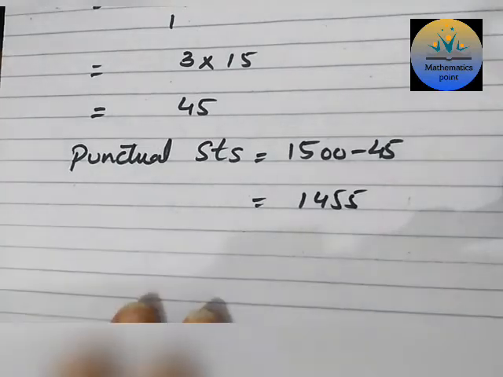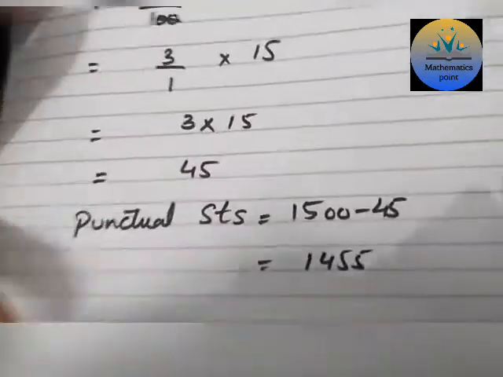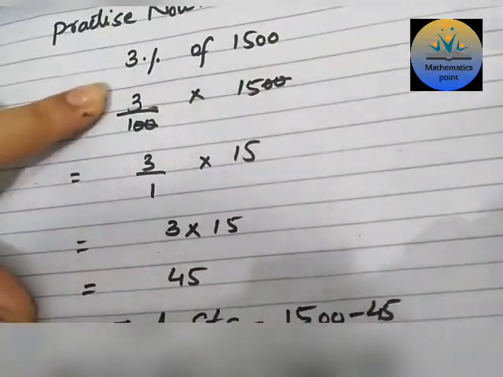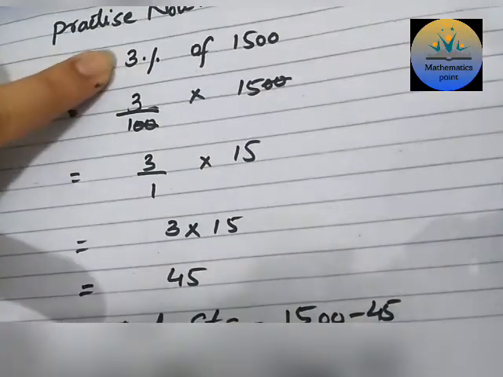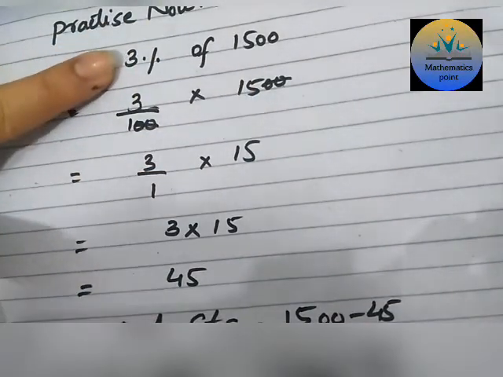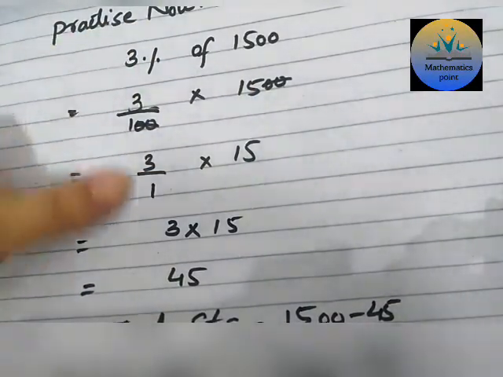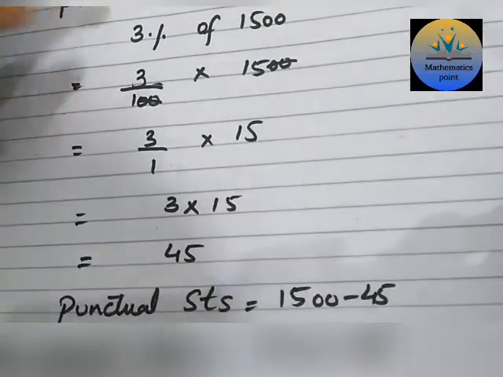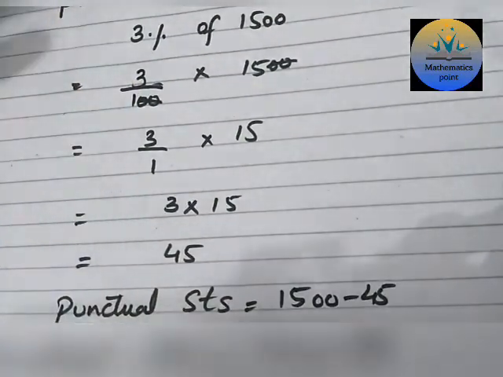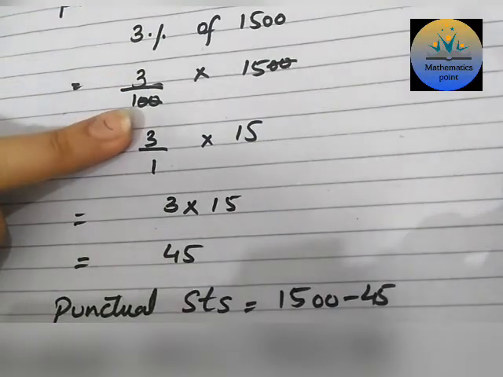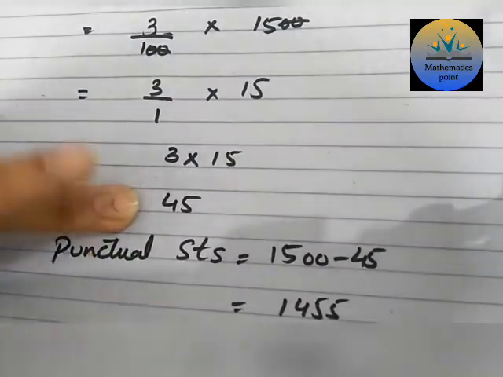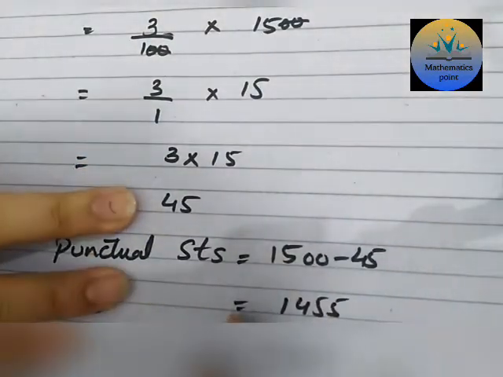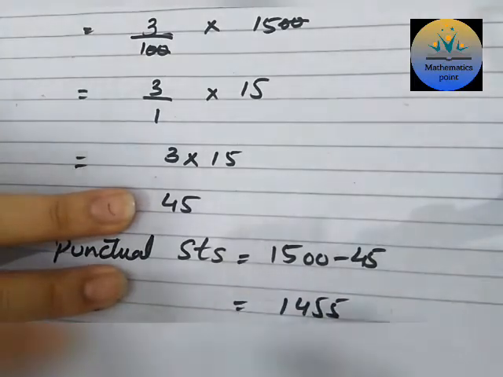Now look at this question overall. It is very simple that we have a percentage. To find the percentage, 3% of 1500, and this percentage represented the latecomers. Then you simplify by the same method as we have done at the start of this chapter, how to solve the percentage sign, get this number of students, then subtract from the total, get your required answer.